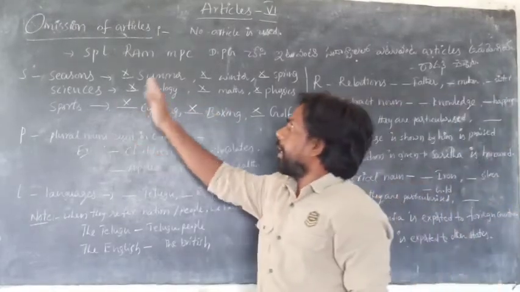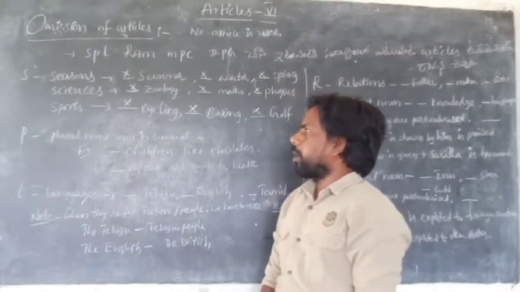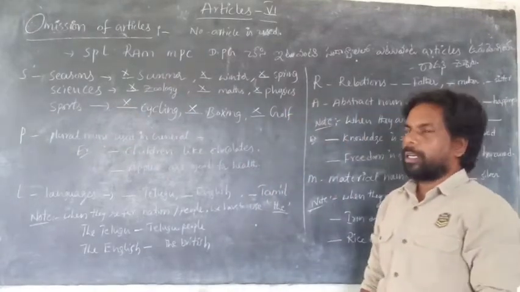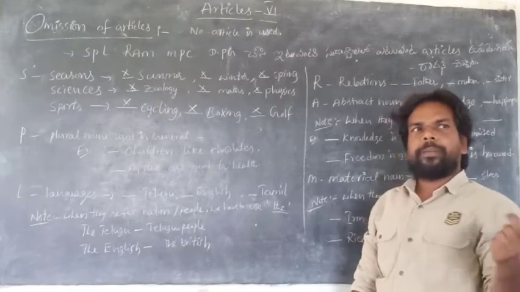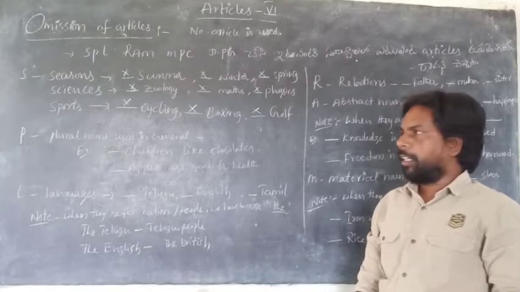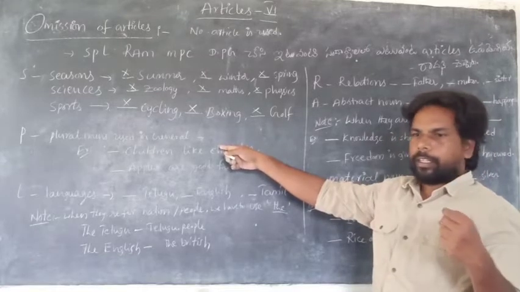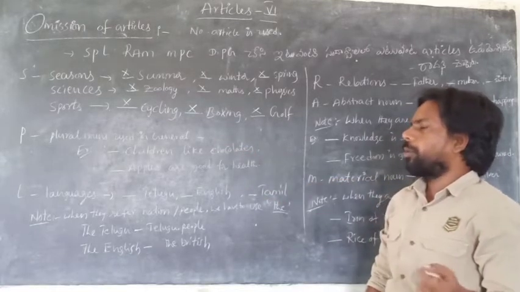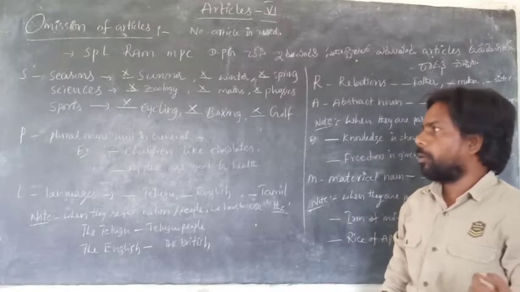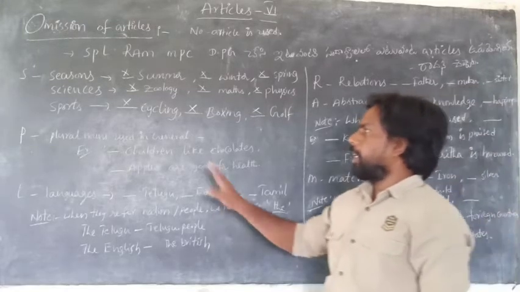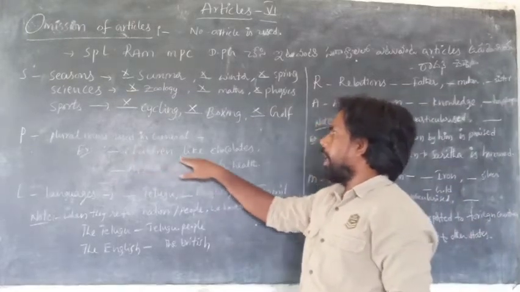Next one, in SPL, P refers to plural nouns used in general. Actually, before plural nouns you can use the article the, but this is an exception: plural nouns used in general. So, children like chocolates.